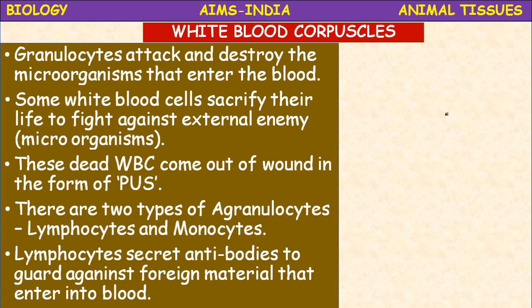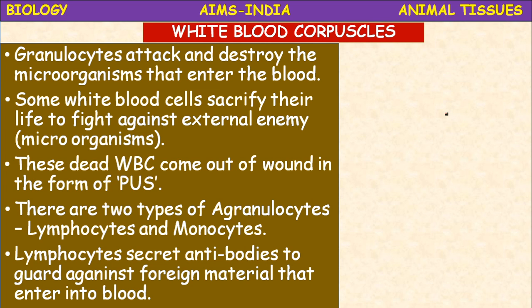So let us know briefly about this acidophils, basophils and neutrophils. If you take basophils, they are one type of granulocytes. They secrete histamine, serotonin, heparin, and are involved in the inflammatory reactions. Wherever the swelling occurs, there these basophils will go. They function like mast cells of connective tissue.